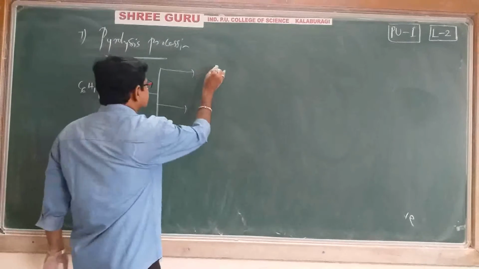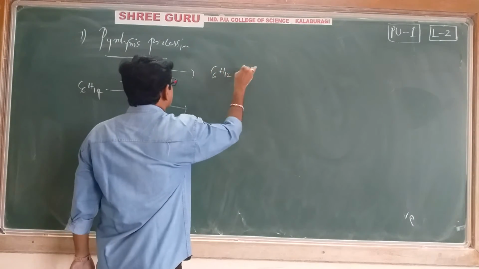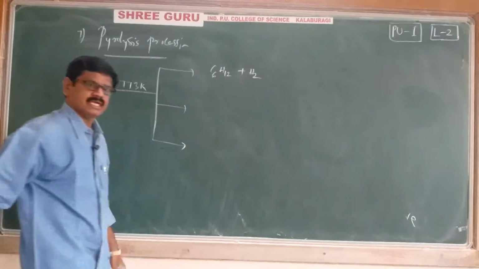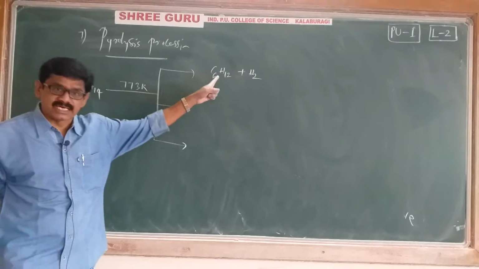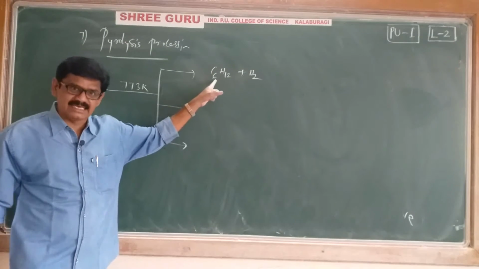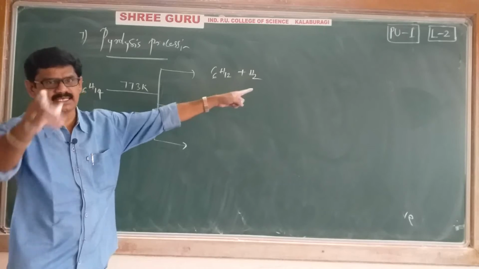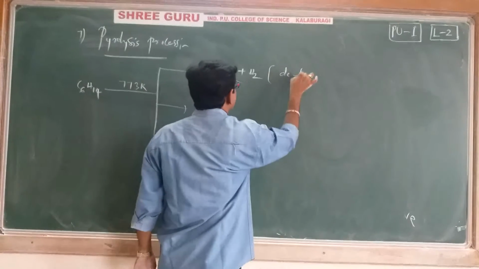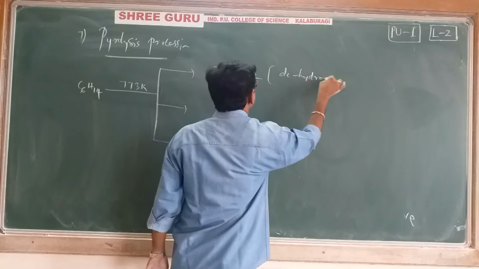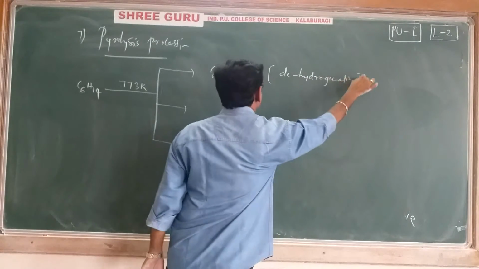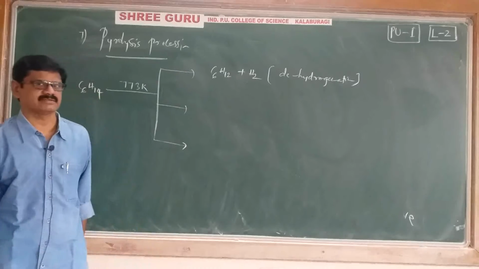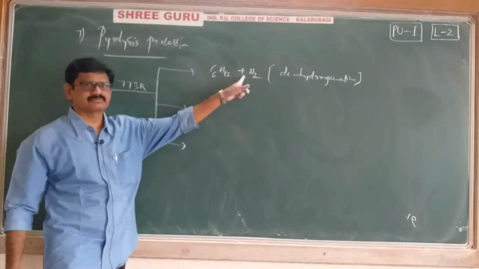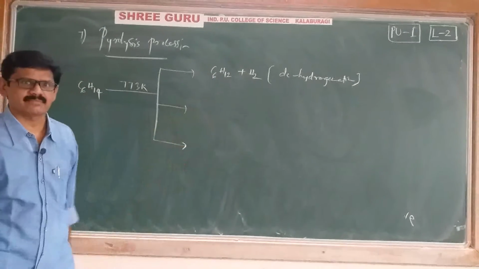The first possibility is C6H12 plus hydrogen. Hexane is converted into hexene, an alkene, and hydrogen is eliminated. Again hydrogen is eliminated, so this process we can also call dehydrogenation, because hydrogen is lost and hexane converts into hexene.